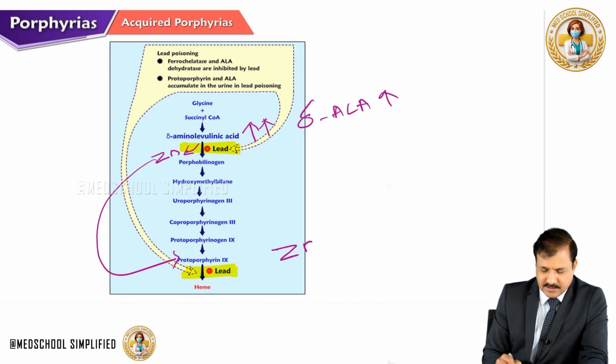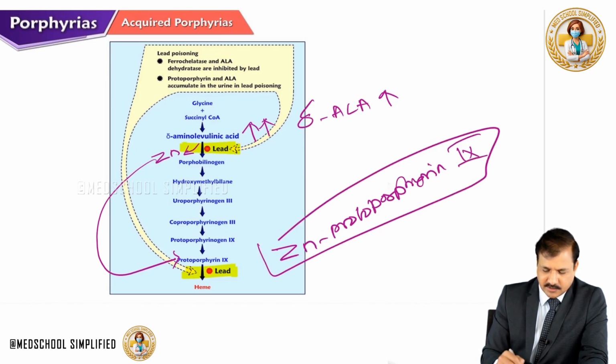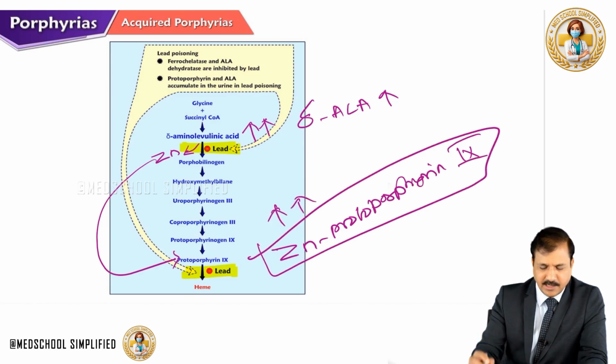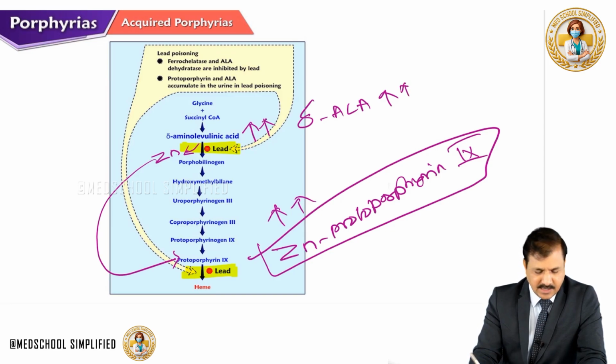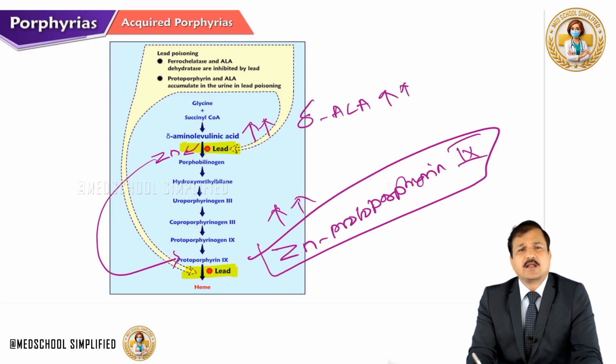So you get the zinc protoporphyrin 9 molecule, which is also elevated. So elevation of delta ALA and elevation of zinc protoporphyrin 9 is seen in lead poisoning.